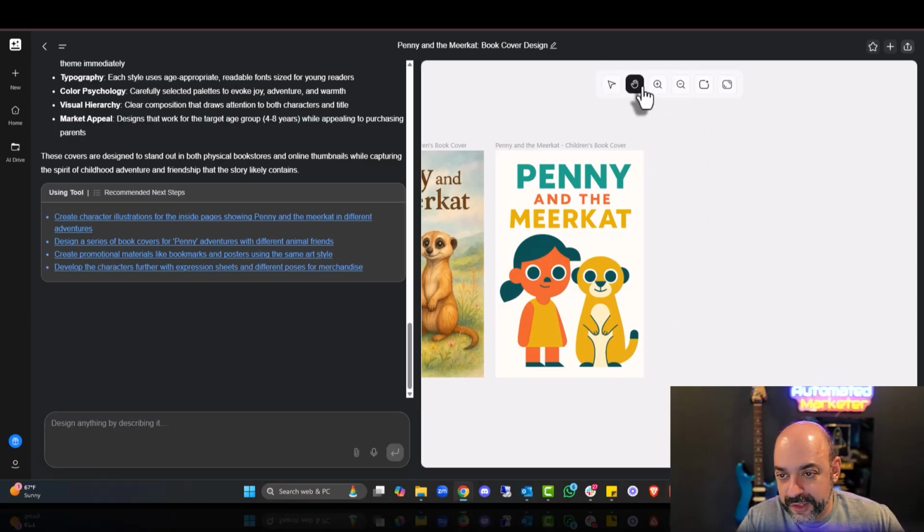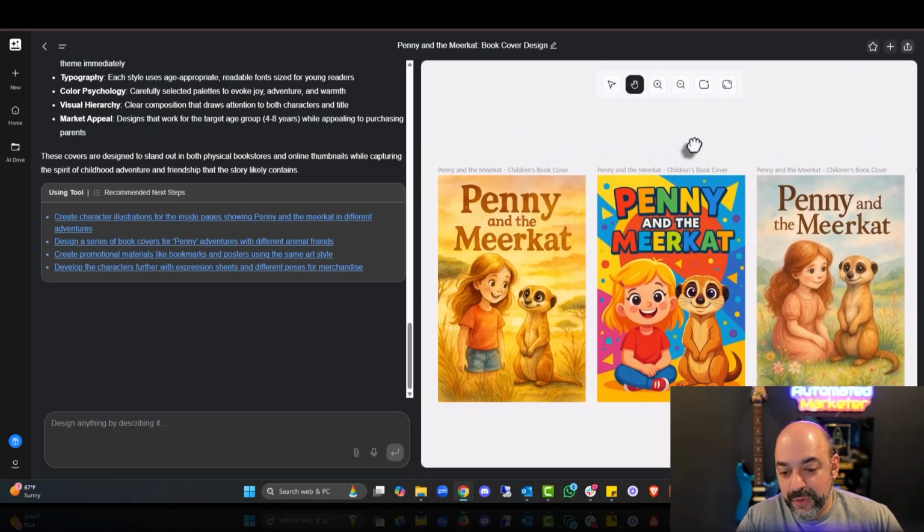So I'm just going to click on this little hand right here. Oh, wow. Pretty cool, right? I mean, really good, nice imaging. This is actually the one I really like. This one's actually pretty cool too. I might do this one.